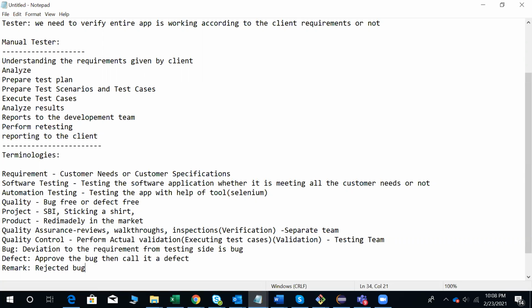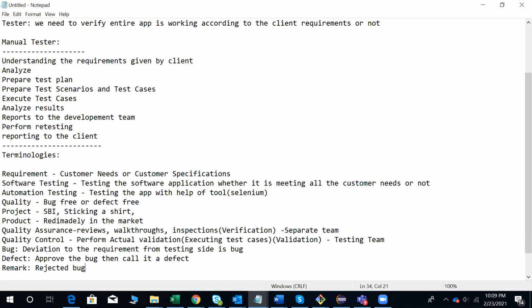Okay, let me brief you on all these again. On manual testing responsibilities, I hope everybody is clear for now. Manual responsibilities are understanding and analyzing the requirements, and preparing the test scenarios. Preparing the test plan is done by the test lead or test manager. Preparing test scenarios and test cases, that we need to do as a manual tester.